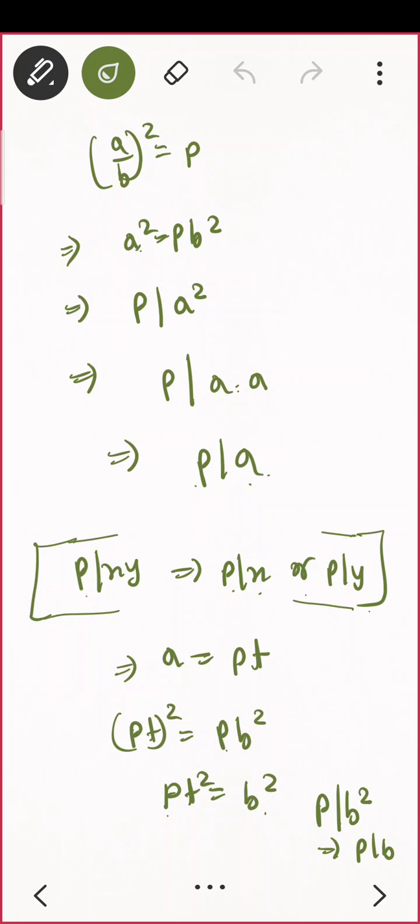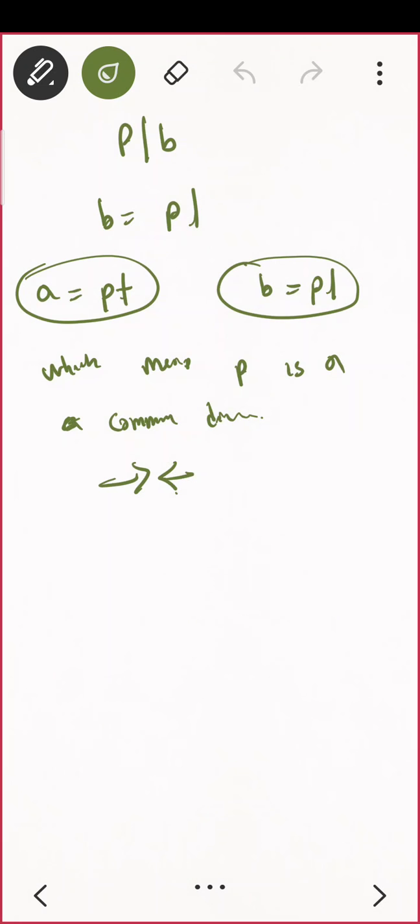From here I am getting a equal to pt. This is the main step. Now a equal to pt को मैंने इसमें फिर से substitute किया. So I'm having pt the whole square equal to pb square. This is p square, p gets cancelled. This will become pt square equal to b square. That means p divides b square. So that means p divides b. So b equal to some p times l.